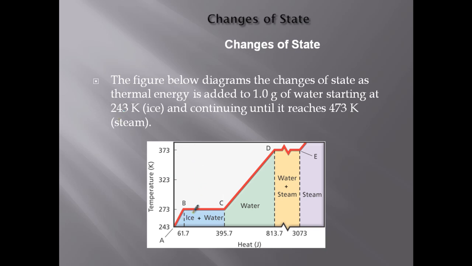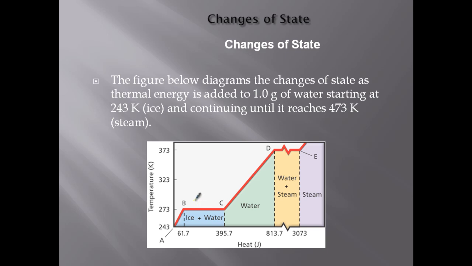So this figure below shows you what's going on with the temperature and energy as something changes state. Anytime there is a horizontal line on the graph, that's where it changes state. We can see for water, temperature in Kelvin, 273 Kelvin, which is 0 degrees Celsius, the point at which water freezes and melts. It takes an awful lot of energy to get that water to melt, because you have to add all the way from 61.7 joules up to 395.7 joules.